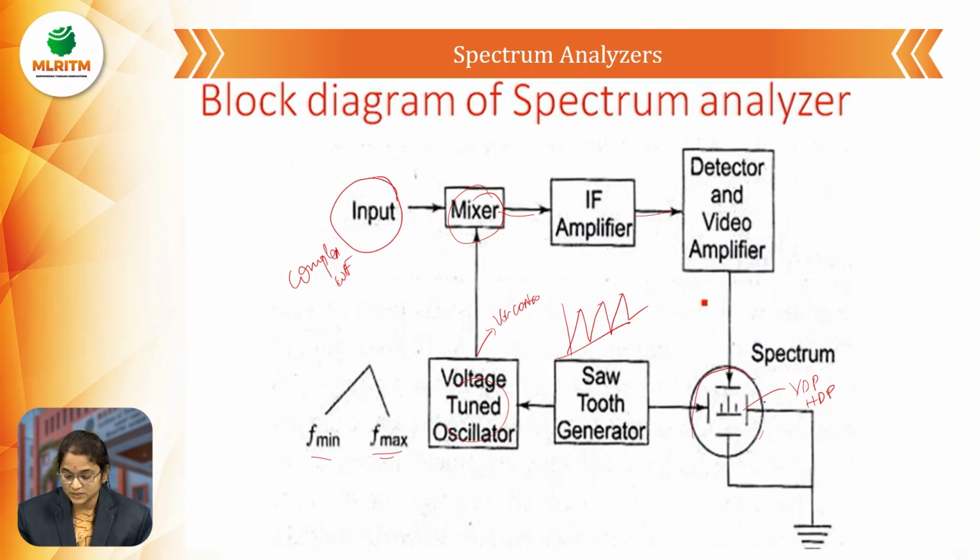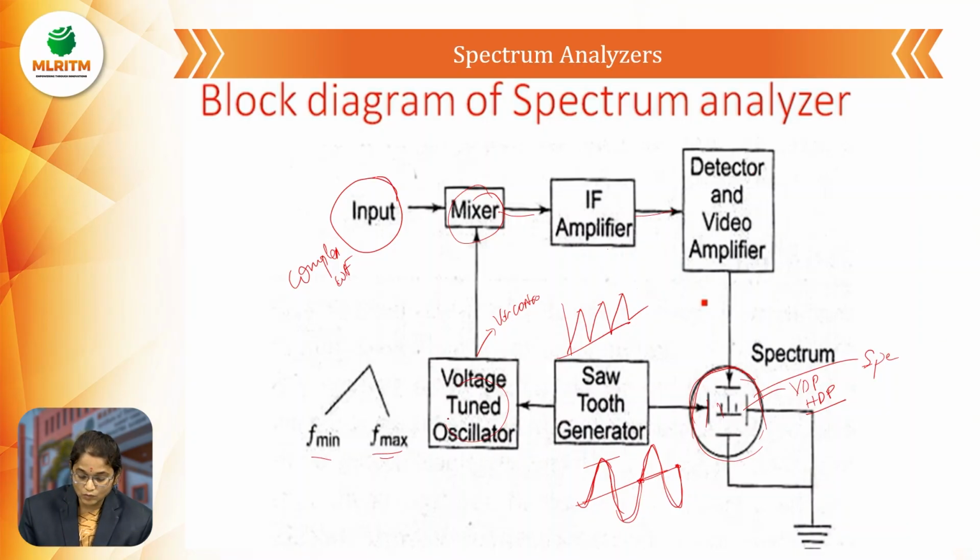After getting here, why are we using this sawtooth generator? This is the sawtooth signal, at which time it is going to rise, and then again it returns to the normal state. So for that purpose, we use the sawtooth generator here. The horizontal deflection plates and vertical deflection plates are used to generate the correct waveform, and here we display it in the spectrum analyzer with the help of the sawtooth waveform.